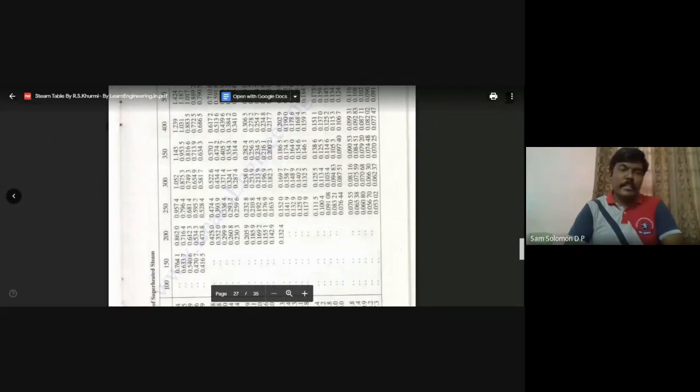So 380 minus 350 divided by 400 minus 350. Then y1 will be 0.2002 and y2 would be 0.2177. Try it on your own, guys. Check if you are able to get the value of the specific volume between 350 and 400, and tell me what value you get by interpolation.